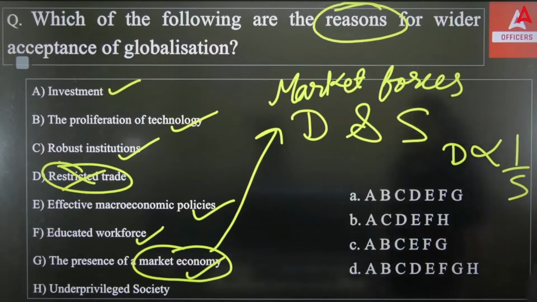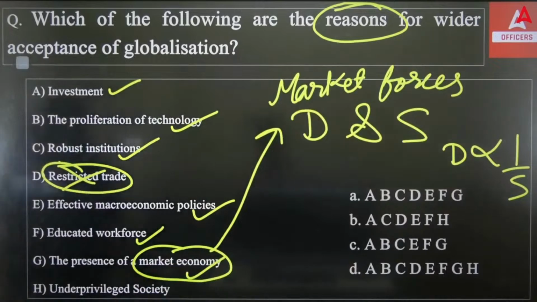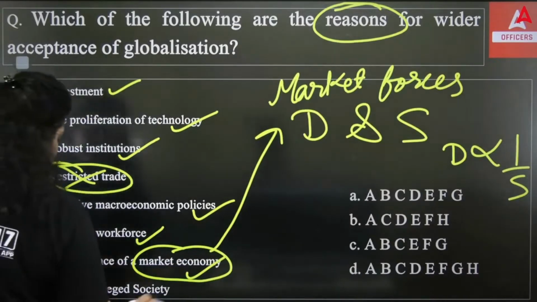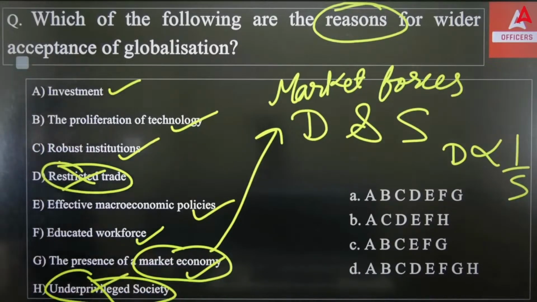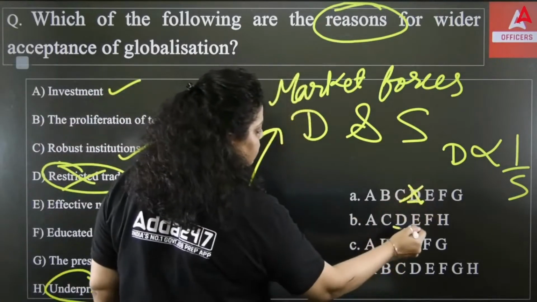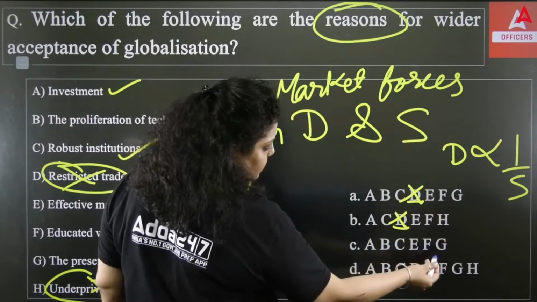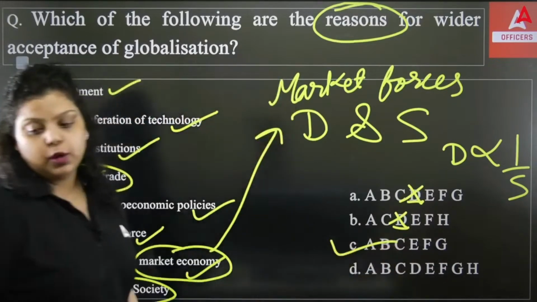Clear? Now, you have to tell which of the last one is underprivileged society. So it's very obvious this is not the reason for doing globalization. Only D and H are not reasons of globalization, all the others are. So the first option represents D, it can't be right. The second also presents D, it can't be right. The third does not have a D, not even an H. Yes, very good. So the right answer will be option C.